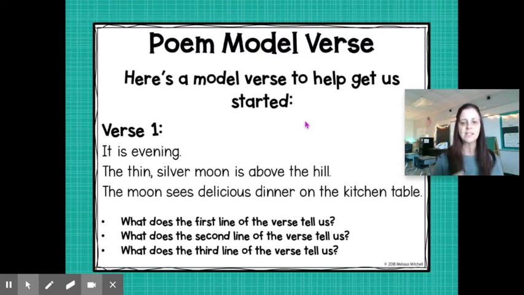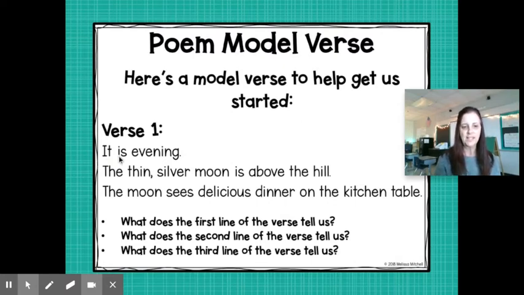A verse is a sentence in a poem, okay? And sometimes, as you can see, this has 1, 2, 3 verses. If it's a longer poem, a verse could have up to 3, sometimes 4 sentences in it. It's a small part of the poem.